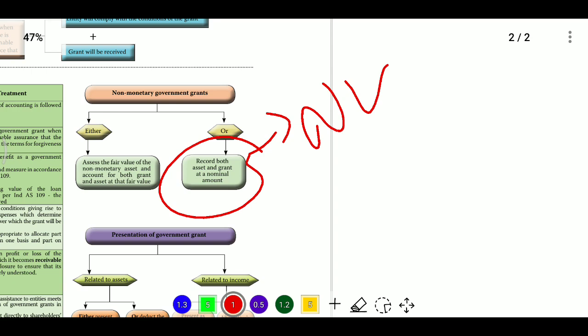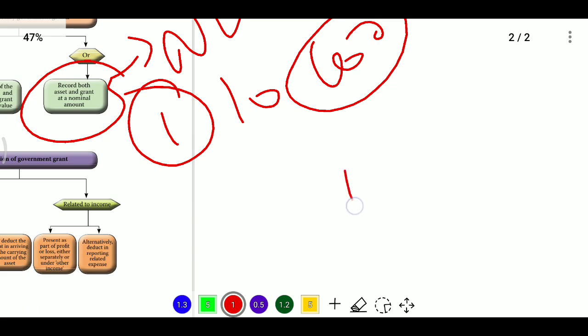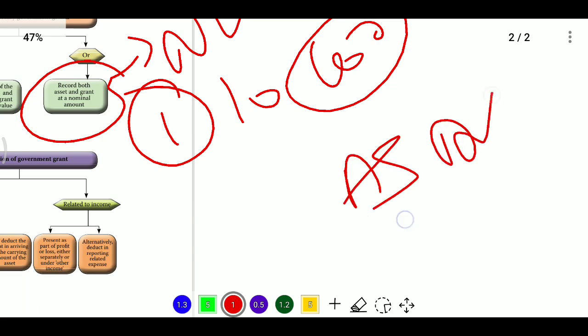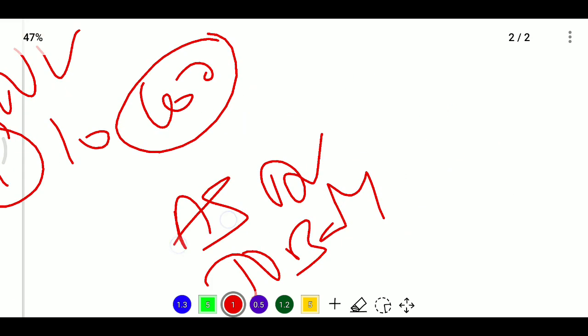If the asset is received free from the government, then the nominal value will be 1 rupee or 10 rupees or 100 rupees. If any amount is paid to acquire that asset, then that will be the nominal value. The entry will be: asset account debit to bank account. We are receiving the asset and paying an amount of 100 rupees nominal value. We are booking the entry.